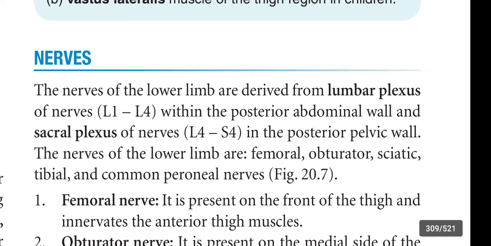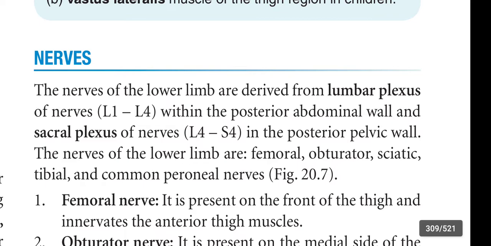In this video we are going to learn about nerves of the lower limb. The nerves of the lower limb are derived from the lumbar plexus of nerves L1 to L4 within the posterior abdominal wall, and the sacral plexus of nerves L4 to S4 in the posterior pelvic wall. The nerves of the lower limb are femoral, obturator, sciatic, tibial and common peroneal nerves.